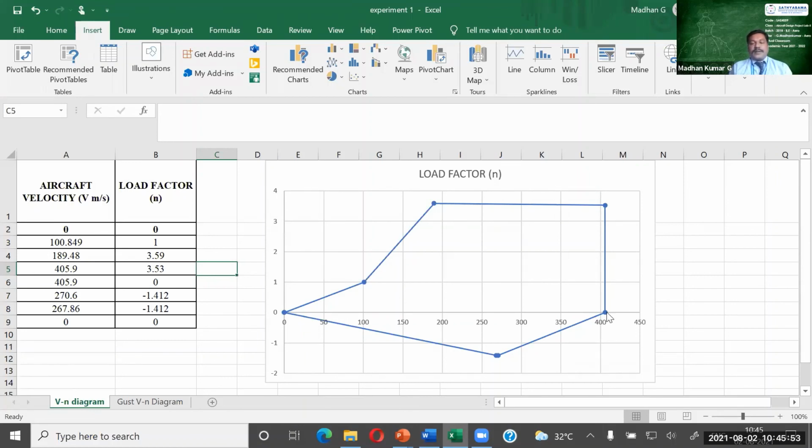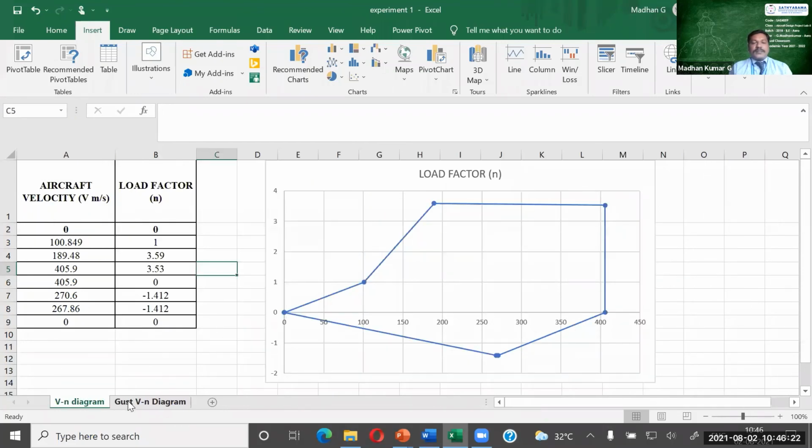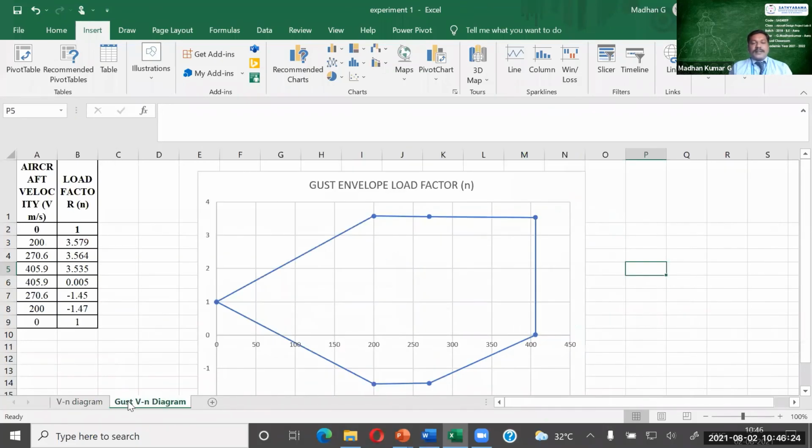Your maximum dive speed during diving at a low angle of attack, we will have this condition. And when you go for negative angle of attack, we will have this as the speed. Based on this speed, we will have some convergence point here, right? But in this gust envelope, you will find that the area has changed. When you compare these two diagrams, the areas are changing, right?